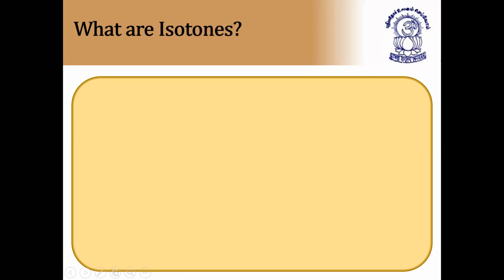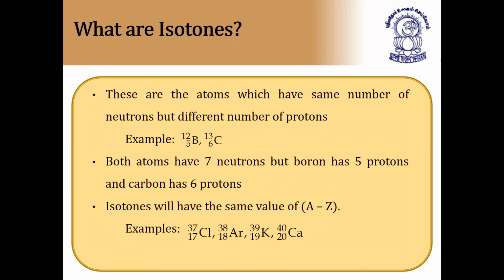Next we have isotones. Atoms which have the same number of neutrons, but a different number of protons. For example, you can see here B for boron, it is 5 and 12, and carbon atomic number 6 and 13. Both atoms have 7 neutrons. How to calculate? 12 minus 5 is equal to 7, and 13 minus 6 is also 7. But boron has 5 protons and carbon has 6 protons. To find the number of neutrons, N is equal to A minus Z.